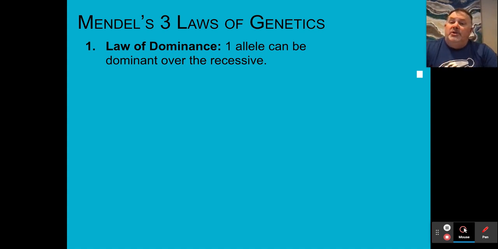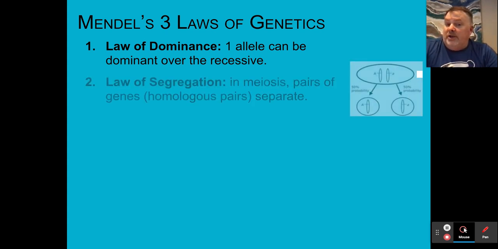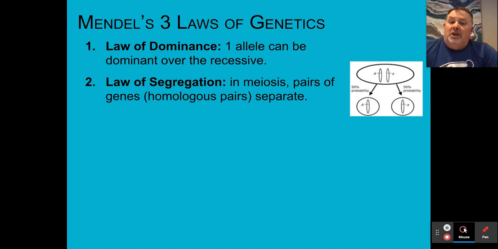And he states a couple of laws. The first one is the law of dominance. One allele can be dominant or recessive. Number two, the law of segregation, also found in 10.2. The law of segregation states the following. In organisms that reproduce sexually, they go through a process called meiosis, and pairs of these genes, or homologous pairs, separate.